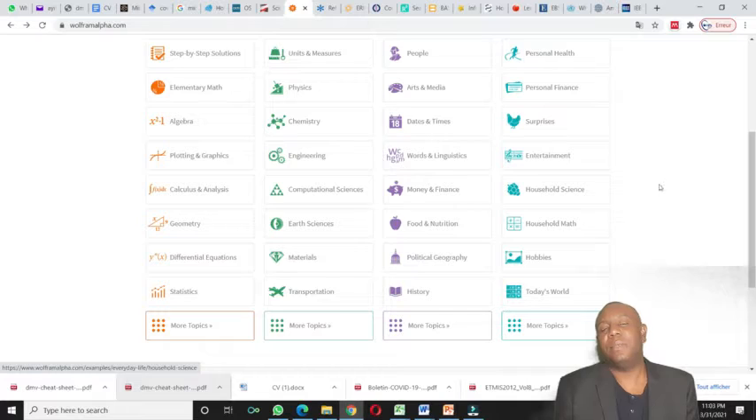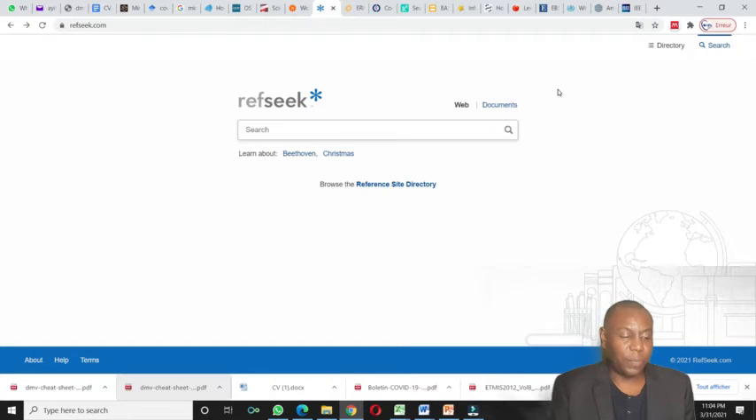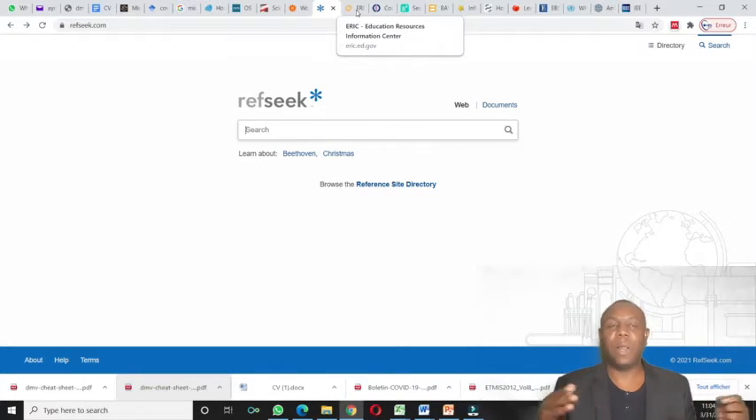Next is a little bit like Google. It's Reference 6. When you go there, like Google and others, you enter the keyword and you will have a lot of results.